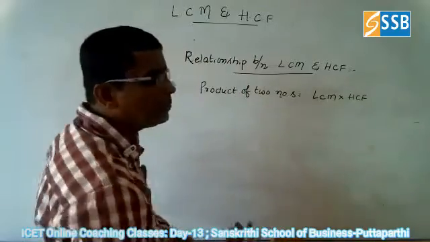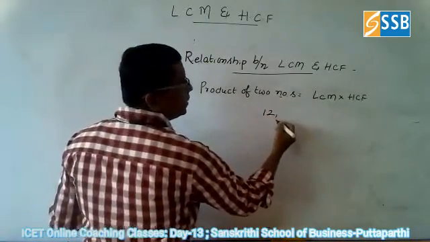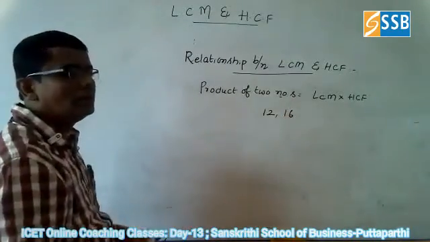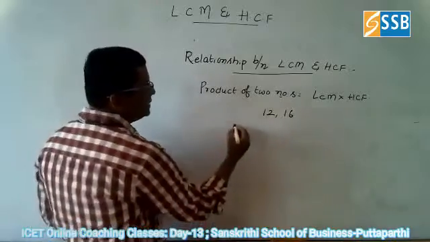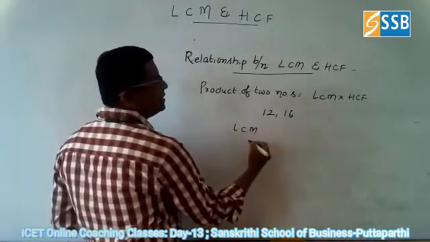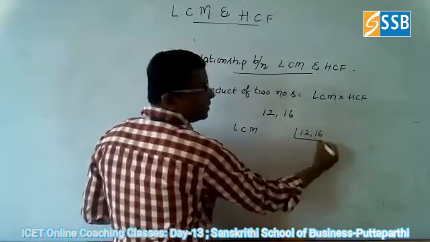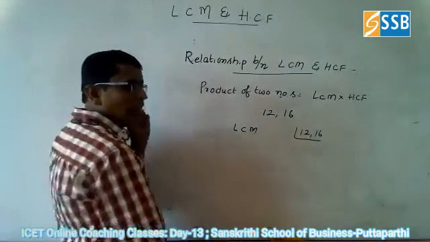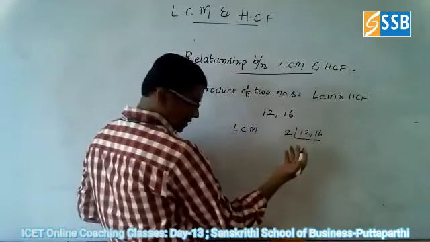Now, with the help of an example, we will go for it. So 12 and 16. You go for finding the LCM and HCF of these two numbers. So what is the LCM now? I am finding the LCM for these two, 12, 16. Okay, they are divisible directly by 2 or 4, whatever it may be.